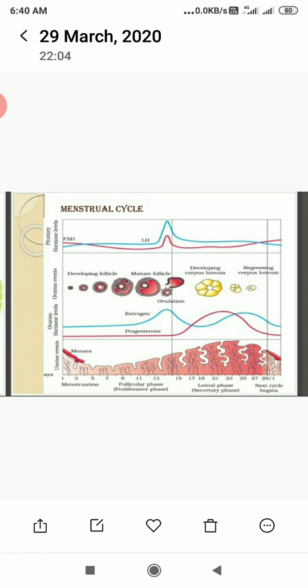Now, during pregnancy all events of the menstrual cycle stop and there is no menstruation. The menstrual cycle permanently stops in the female at the age of around 50 years, and this is called menopause.